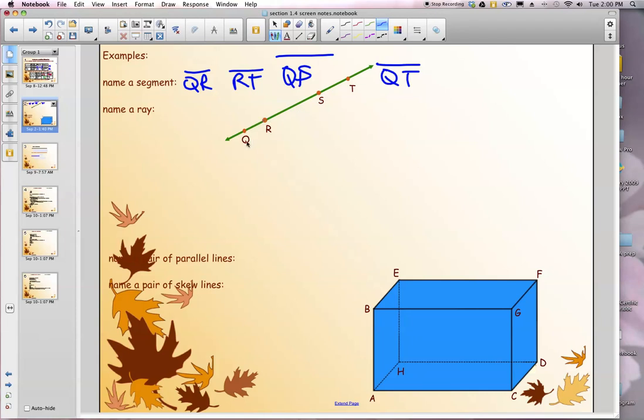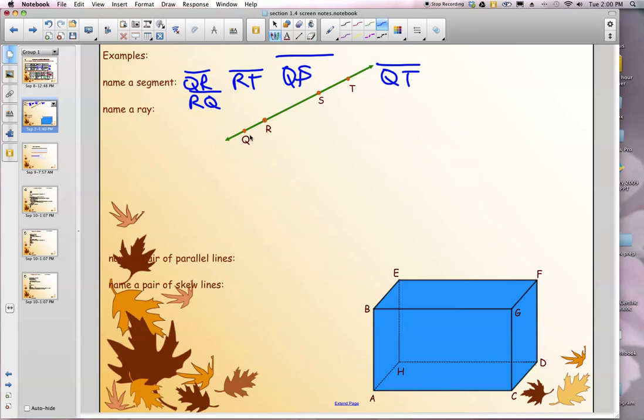And I should tell you that putting them backwards, like RQ, is just another way to name this one. They are not different segments. As you go through and name them, doing them in reverse does not mean that they're a different segment. It's just another way to say the same segment. Naming rays is exactly the same,